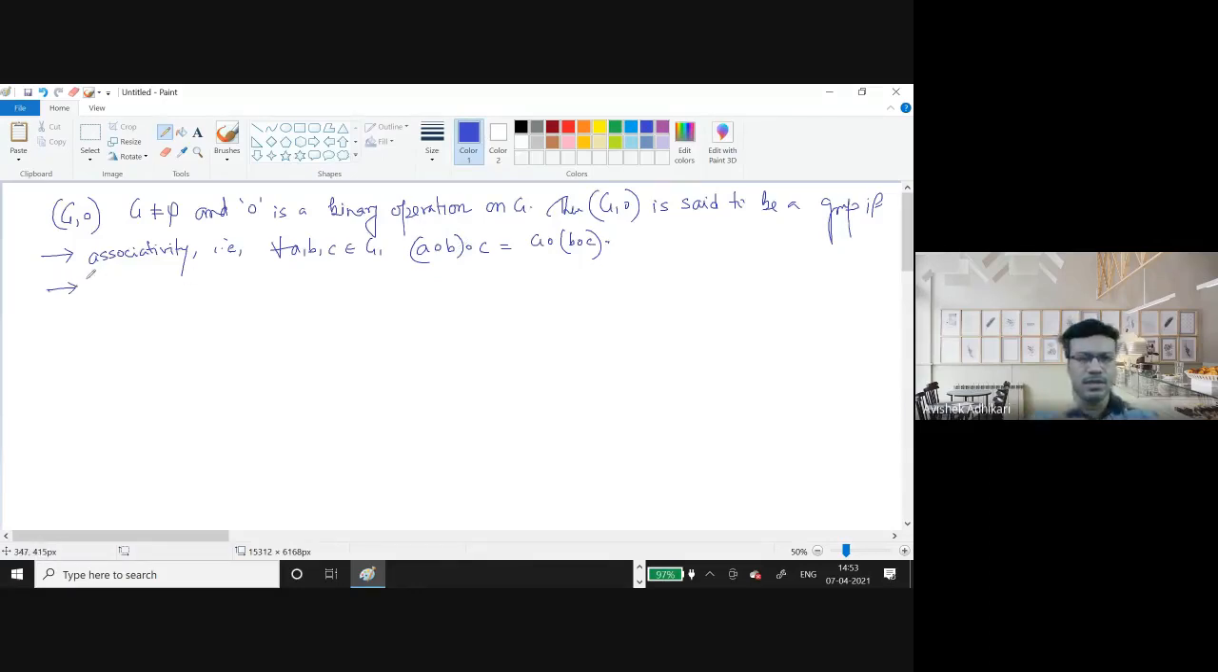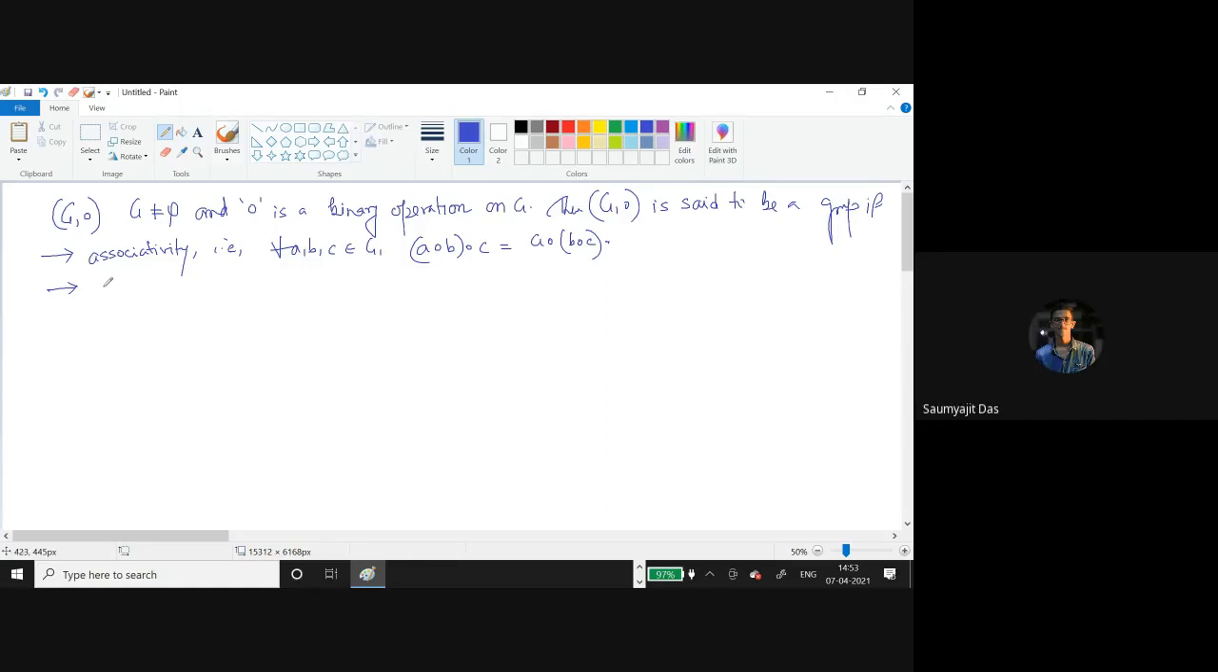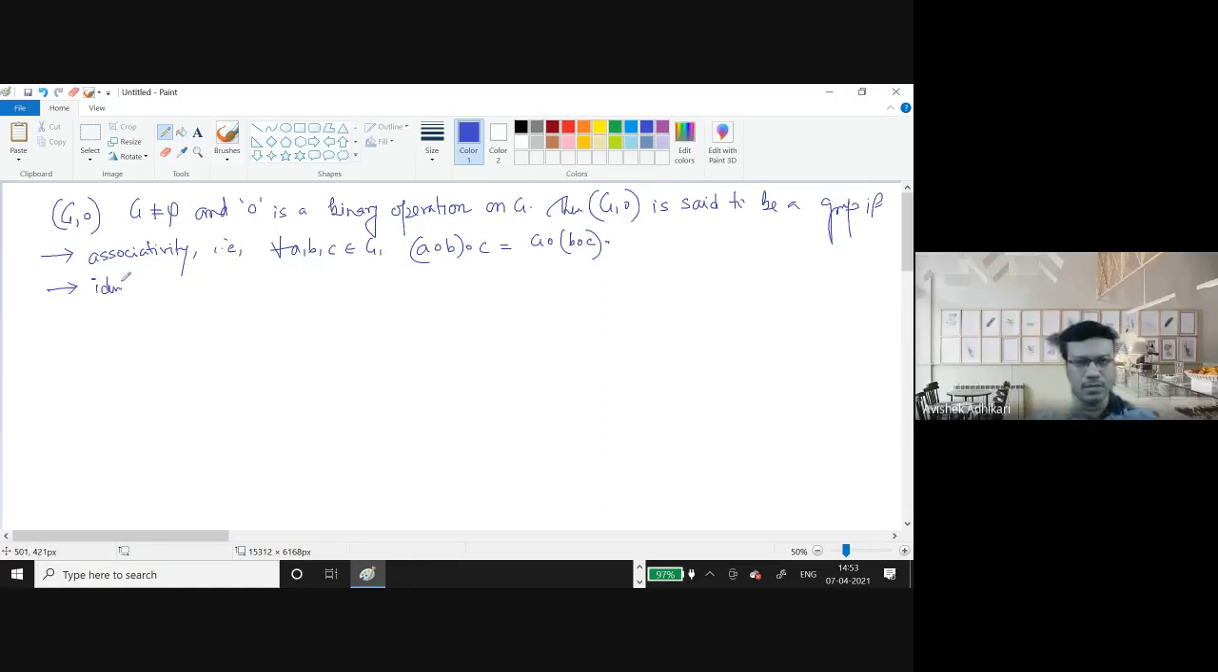Then the next property: existence of identity. What does it mean? There exists an element E belonging to G such that E composition A equals A composition E equals A for all A belonging to G. That means there must be some element E. We call this element E the identity element, which, if you compose it with any element, gives back that element. That's why we call it the identity element.